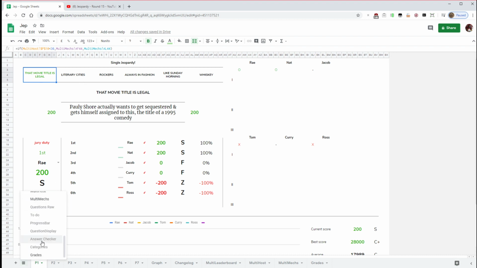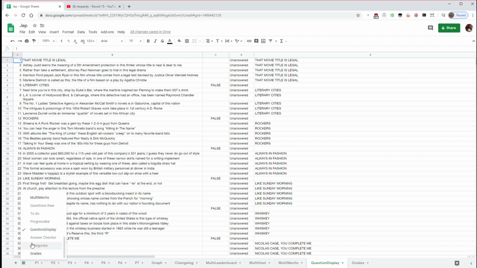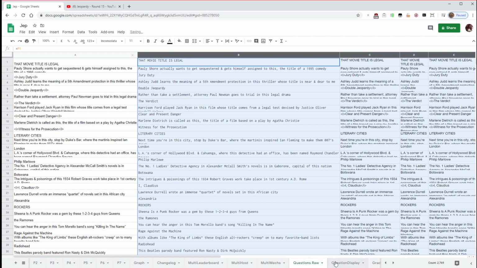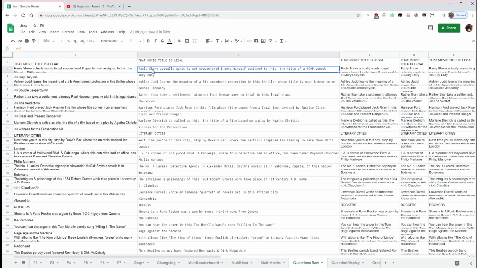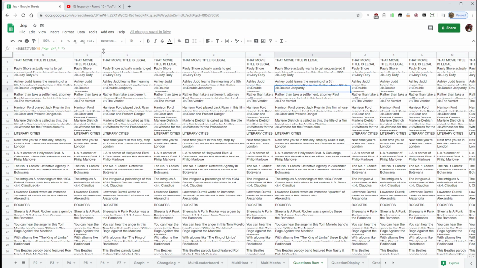Oh, I know what I can show you. So the question display here. Oh no, sorry, it's not that. It's questions raw. Okay, so the plain text that comes from the database of questions that I mentioned earlier gets pasted into here, and then I've got a horrible lot of formulas that basically get what is in there, and if it finds italics indicators, it will just remove them, and that's repeated for all sorts.